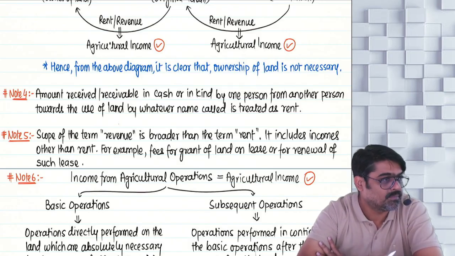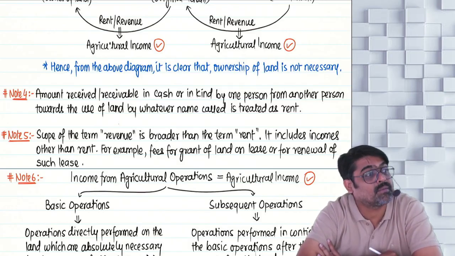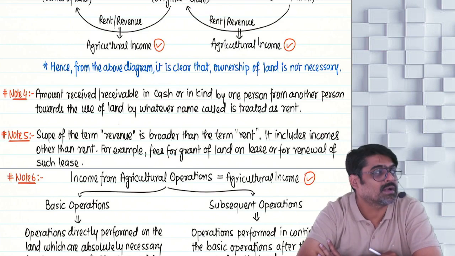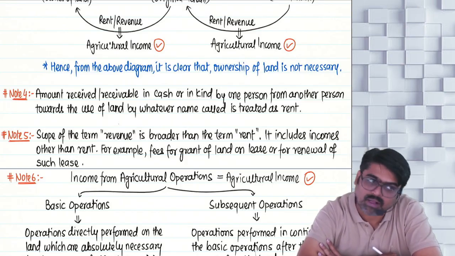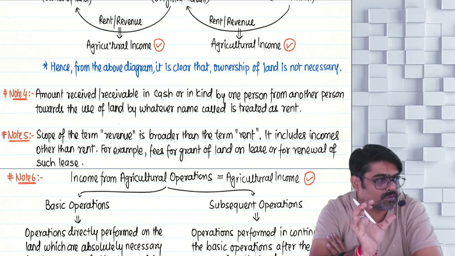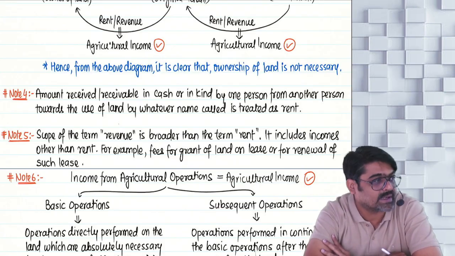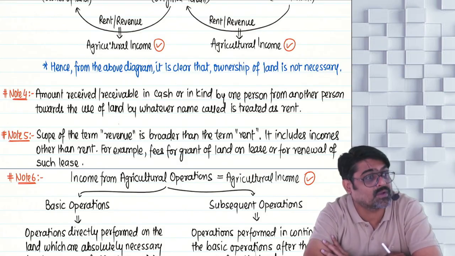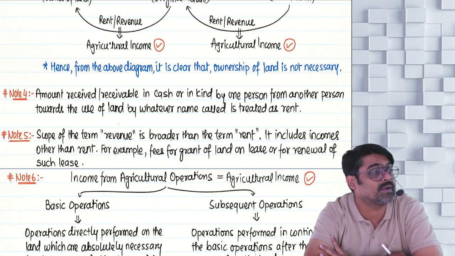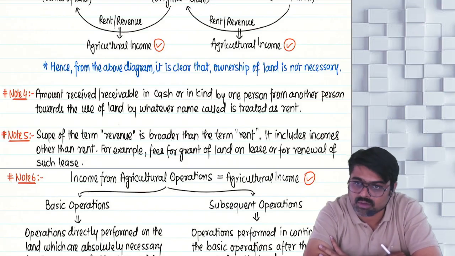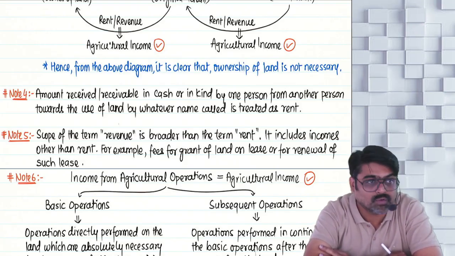So many of the people who are living in cities have their farmlands in the villages. They don't go themselves to cultivate and do the farming. They give their land to some farmer in the village, and that farmer shares the farm produce with the owner. It is as good as rent only, which is given in kind. So are you a receiver of rent? Yes, but you are receiving the rent in kind. So whatever kind rent is coming to you is fully exempt, because that is also treated as agricultural income.